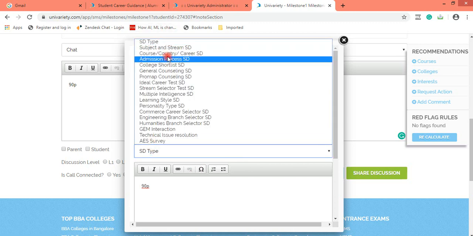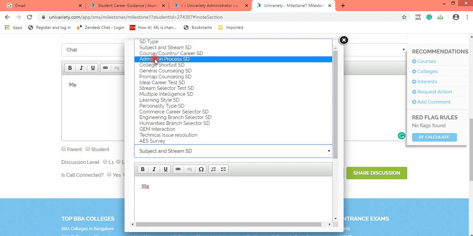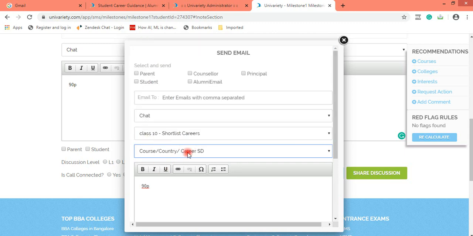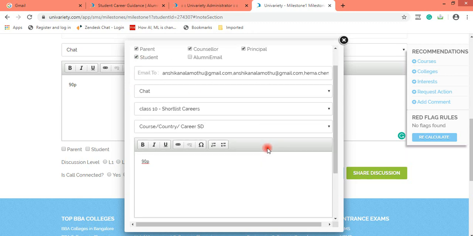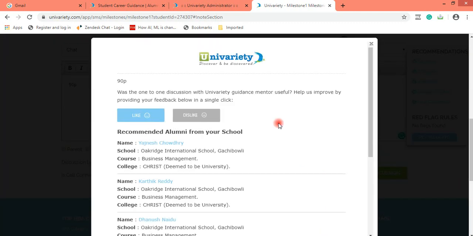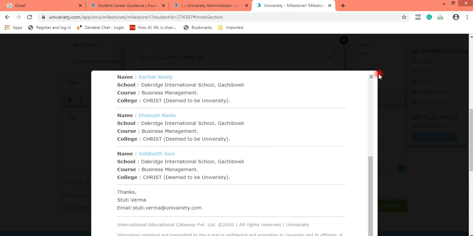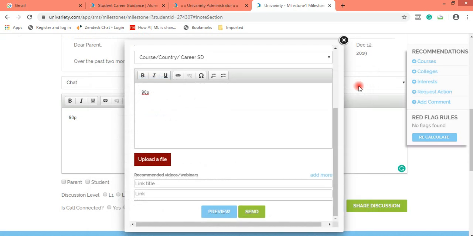SD type would be stream and subject SD, or if you have discussed career, then you select course country career SD. Here you can see parent is also reflecting, so this student has updated his parent contact details on the portal. Then in the same way you click on send. So this is how the share discussion looks on the student profile.